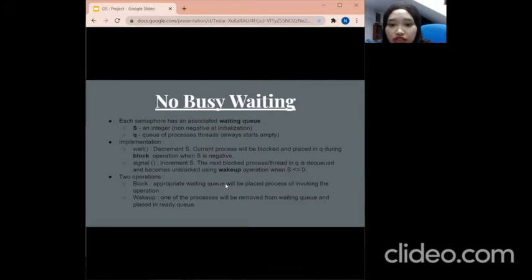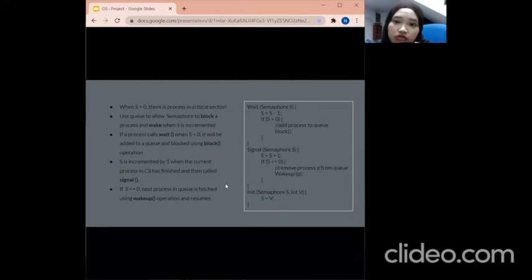The implementation for no busy waiting is done by two functions, wait and signal. In order to implement this, we need a mechanism to decide who is put in and out of the queue. So these two operations, block and wake up, are the mechanism we need. When S equals 0, there is a process in the critical section. The value of S needs to be non-zero in order to enter the critical section. So this is what we want to eliminate. Thus, that's why we added the block and wait function.